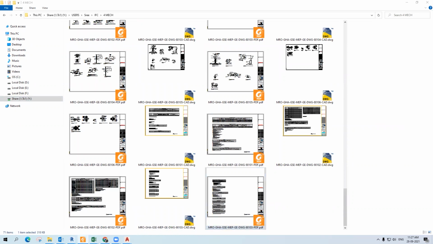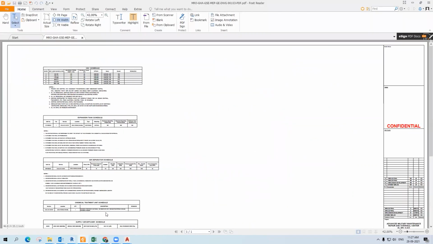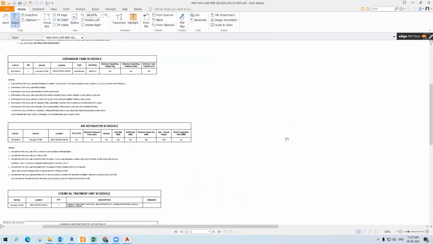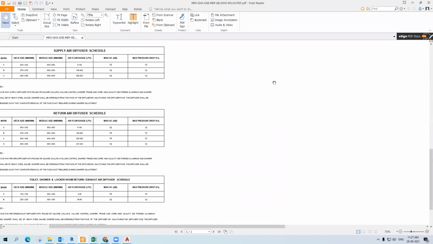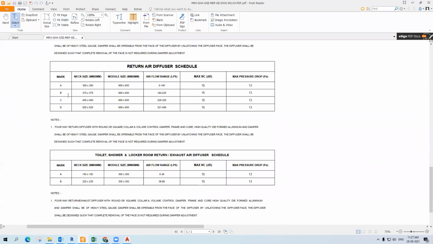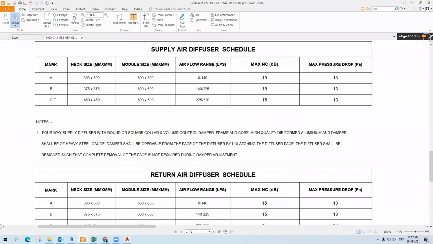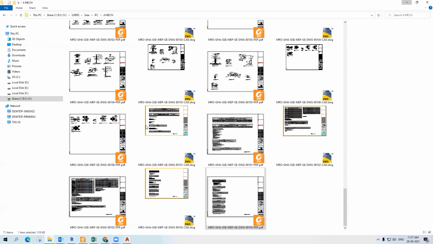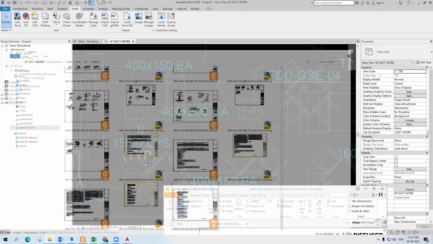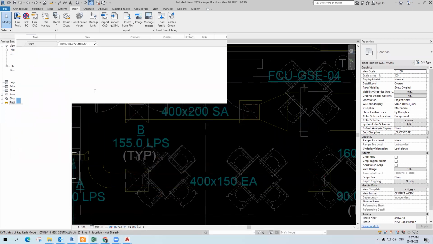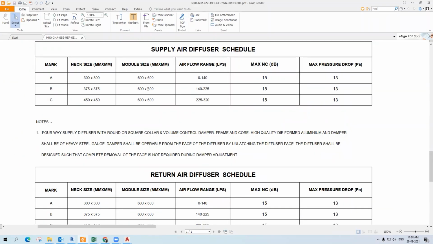Just take this. This is our schedule: return diffuser schedule, supply diffuser schedule. Adjacent size is given here. Mark A, B, C. I think you know all this. Mark B: its size is 375 by 375, and module size is 600 by 600.